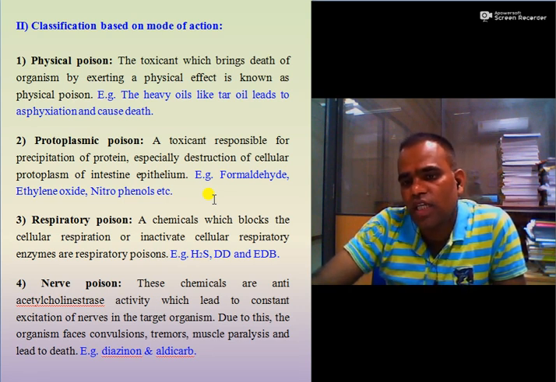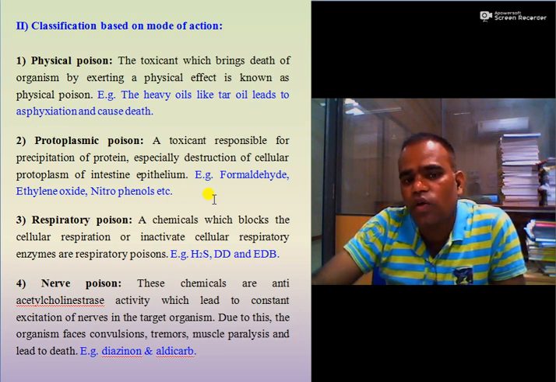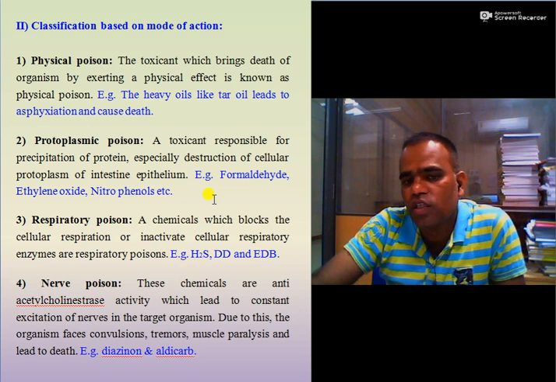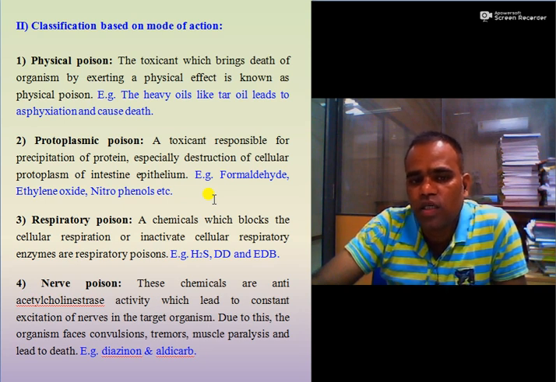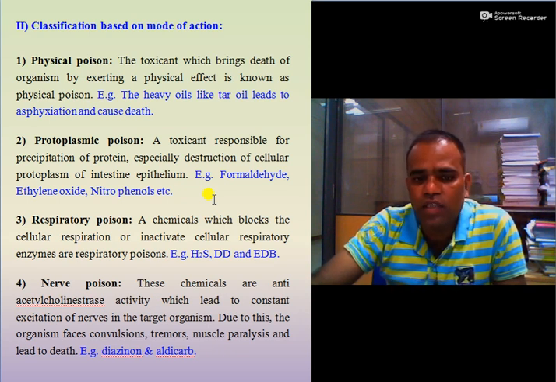So these are the chemicals which have anti-acetylcholinesterase activity, which leads to constant excitation of nerves in the target organism, and due to this the nematode faces convulsions, tremors, muscle paralysis, which leads to the death of that nematode. Examples are diazinon and aldicarb.